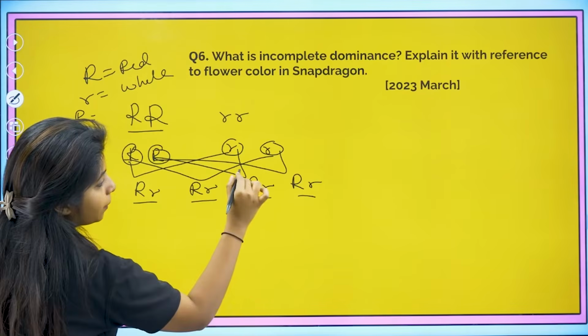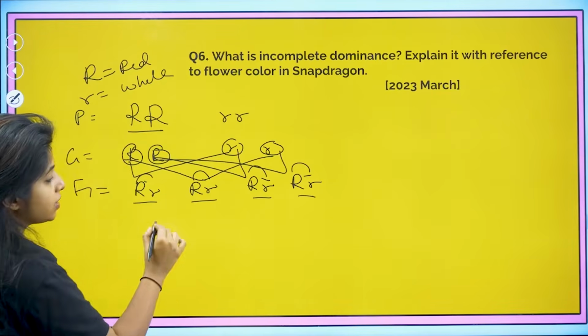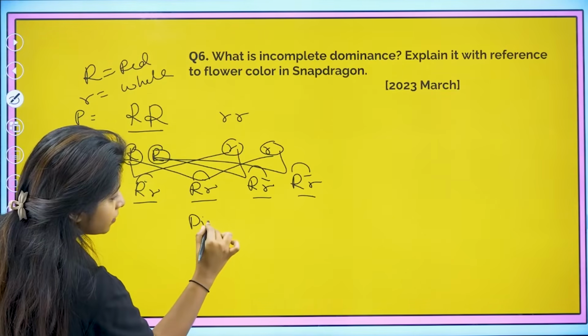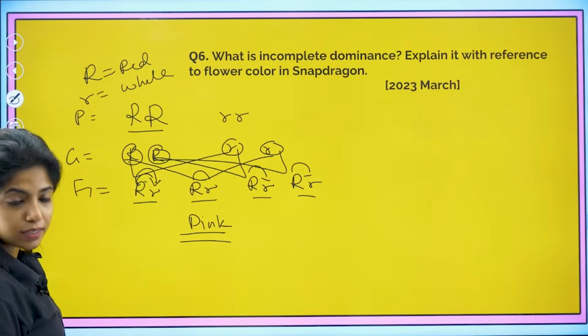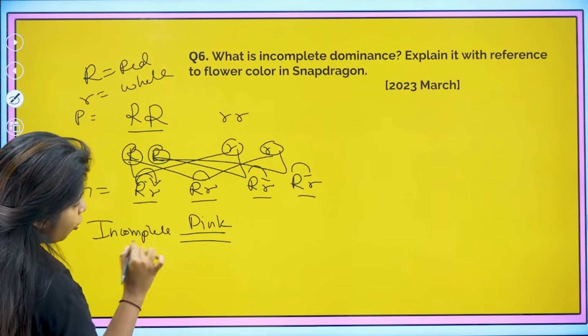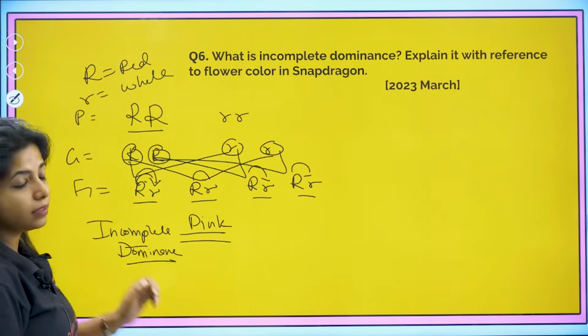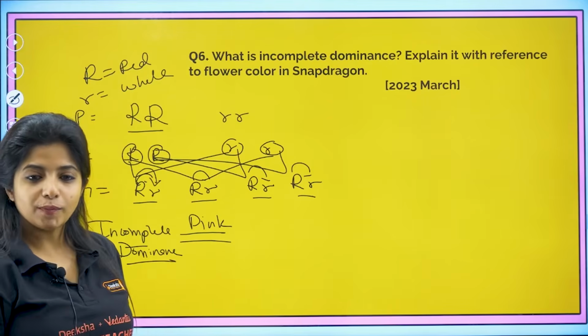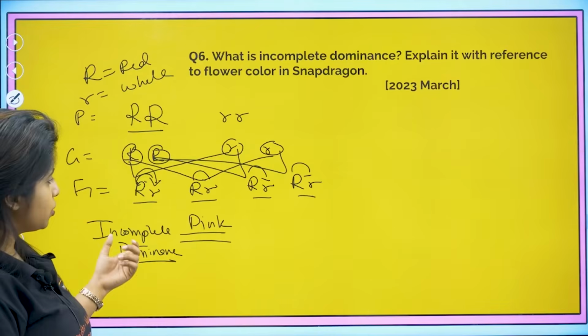All of them have capital R, so you are expecting it to be red in color, but the twist in the story is that all of them are pink in color. That means this is not completely dominant over this. This is an example of incomplete dominance. They are not completely dominant over each other. Okay, now ma'am, I want to see the whole cross. What happens in the whole cross?